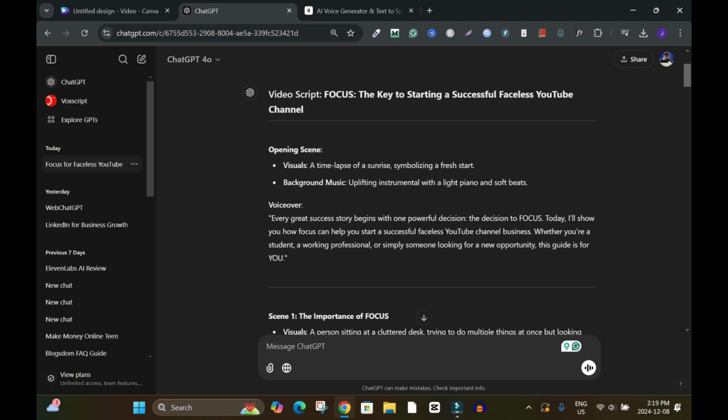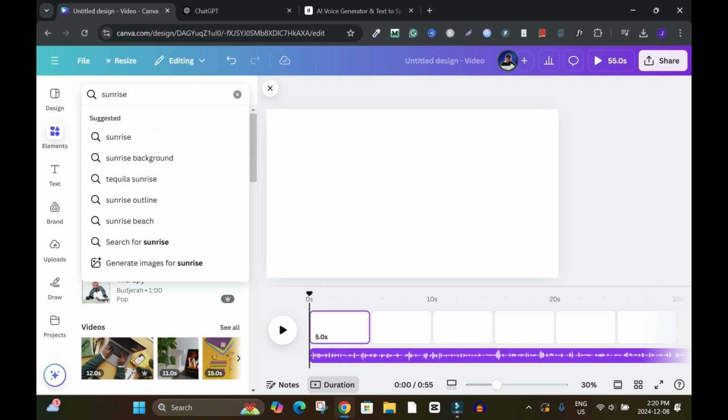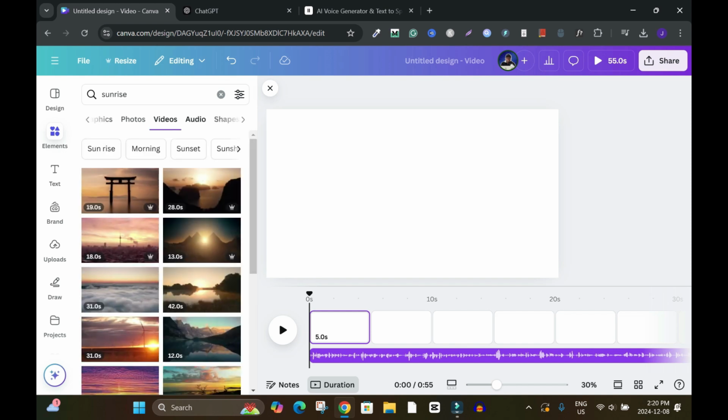So it says a time lapse of sunrise symbolizing a fresh start. Even they give me the background music, so I'll copy sunrise. That's the intro. So I'll go back here and I'll click sunrise. I'll drop it, enter. So you can use images, but this time around we are creating videos. We are creating a video.